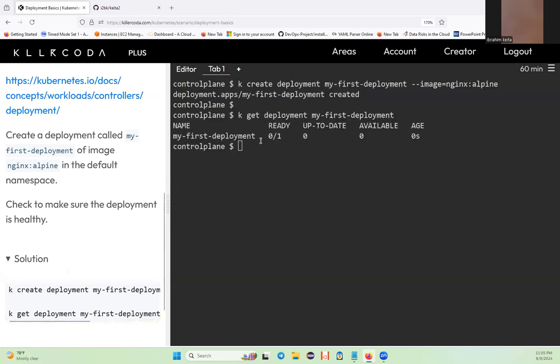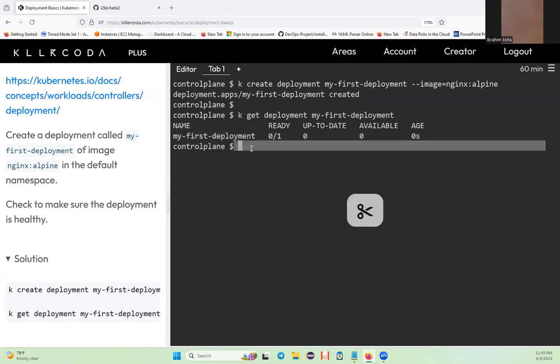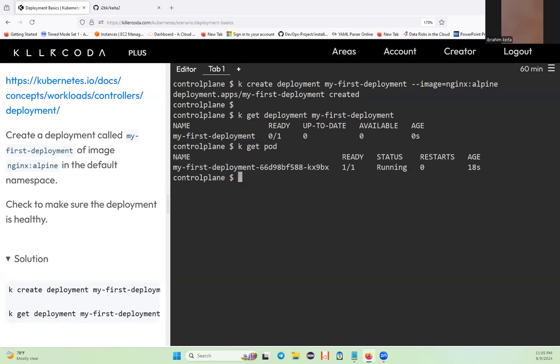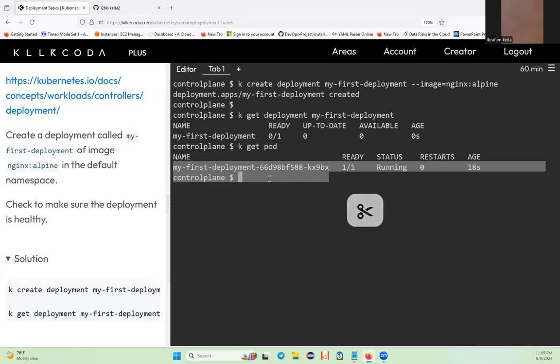You see now, kubectl get deploy my-first-deployment. So now this is the first deployment. If I say kubectl get pod, you see this is the application we just deployed on Kubernetes.